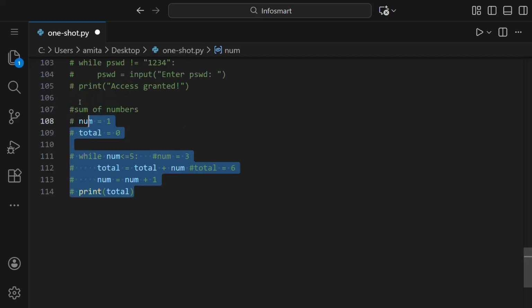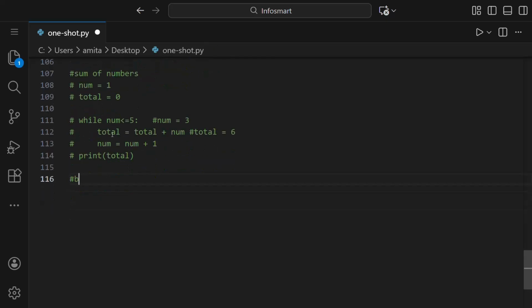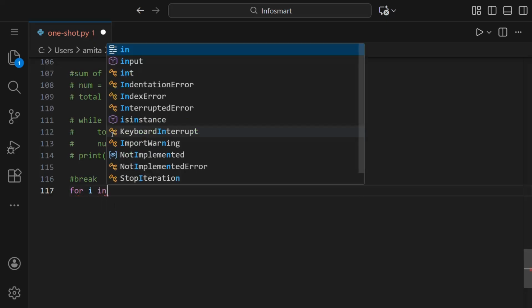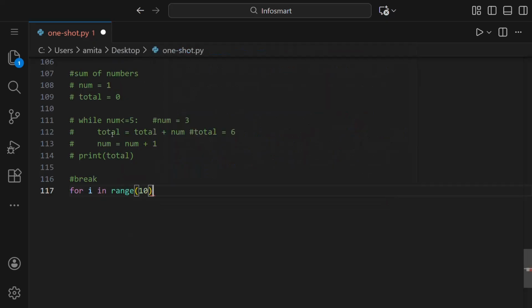Next thing is break and continue. Let us make another example. What break does is it exits the loop completely. So let us say for i in range 10, that is, i goes from 0 to 9, right? Because 10 is excluded.